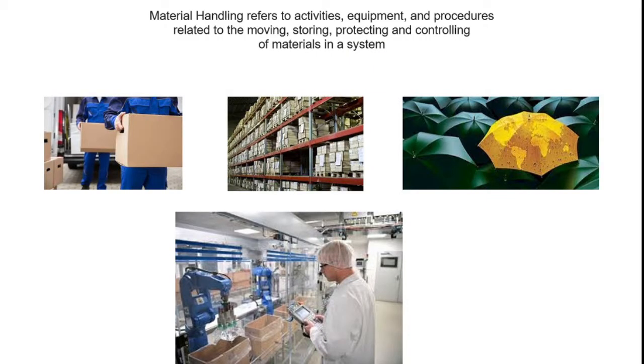What is material handling? Already we know from your maintenance subject what material handling is. How can we transfer the material from one place to another? Here, material handling refers to activities, equipment and procedures related to moving, storing, protecting and controlling materials in a system. Here the system is industry, so industry utilizes a lot of techniques to transfer material from one place to another.